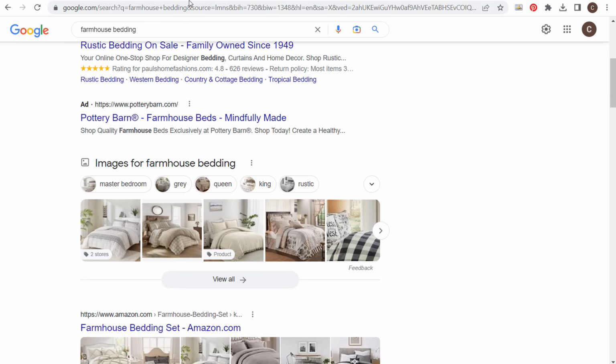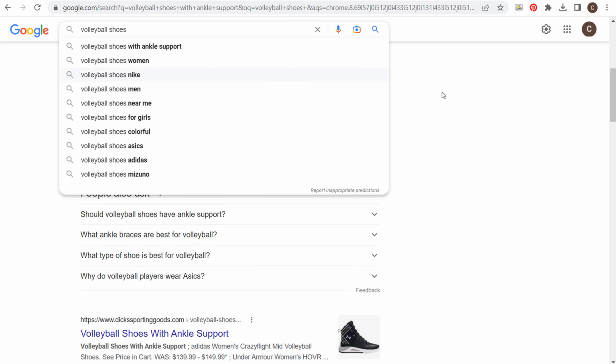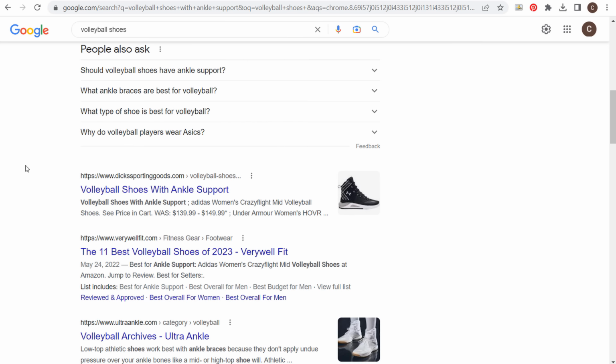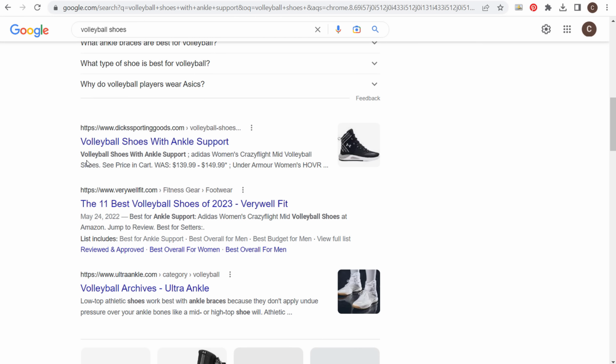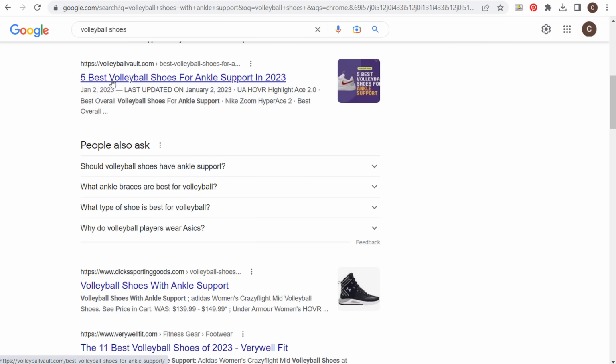The same way over here where we have volleyball shoes with ankle support, you're going to see all of these different results for this keyword, especially the top results. So, 5 best volleyball shoes for ankle support. If they just had a page on their website, 5 best volleyball shoes, they wouldn't be ranking for this keyword here.